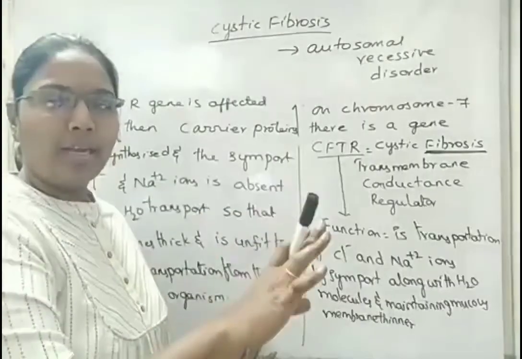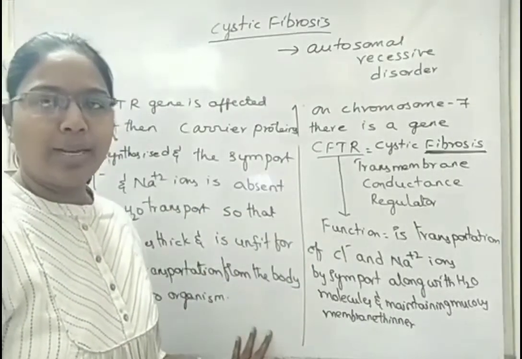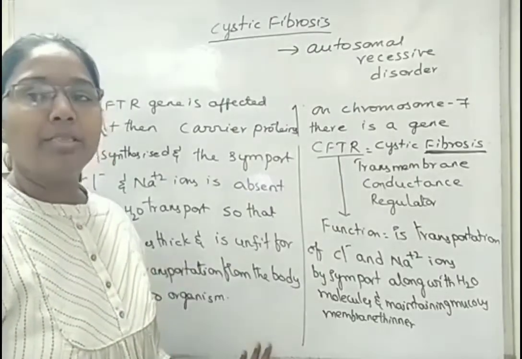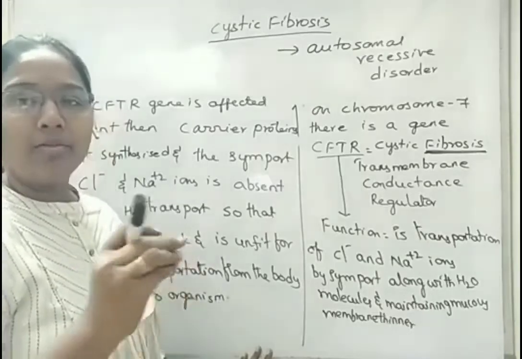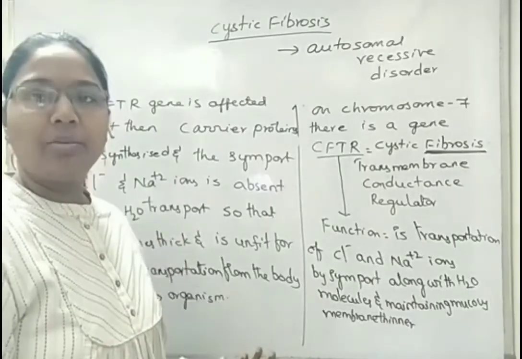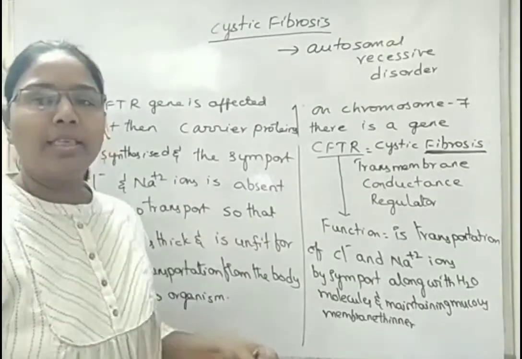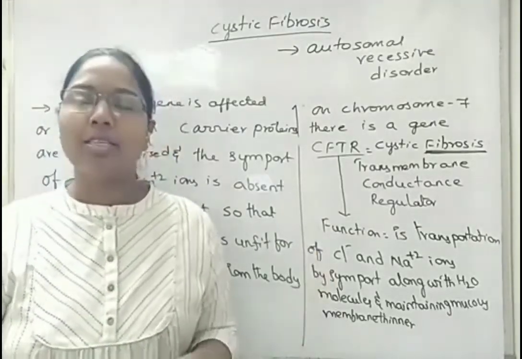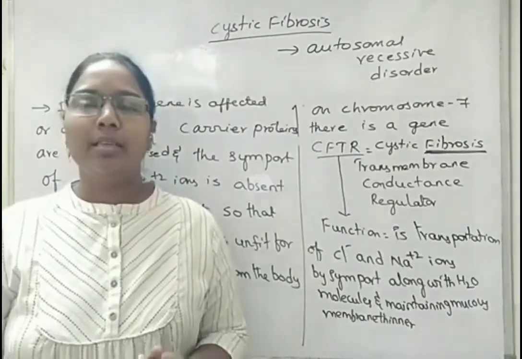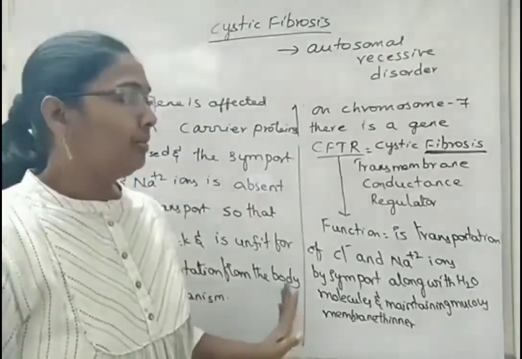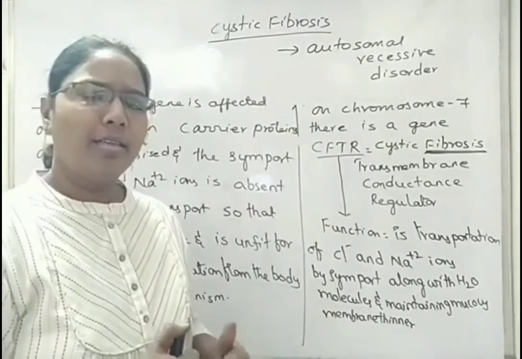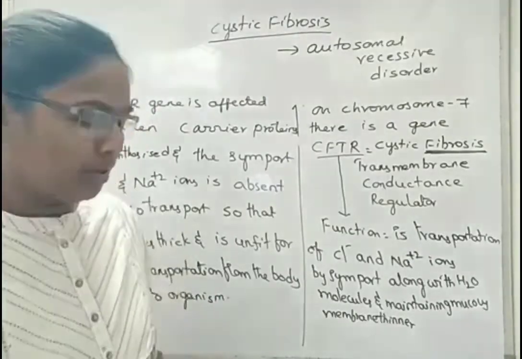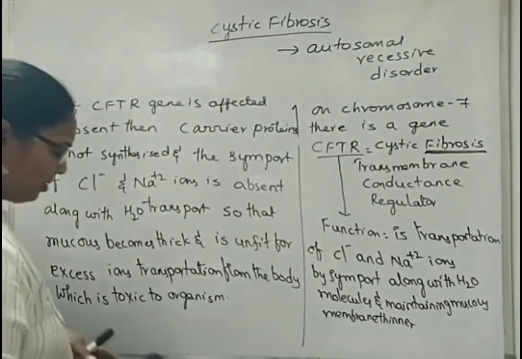Then, I told you one example, that is in case of plants, the transporting plants chapter. Then what is happening to that of human beings or animals? When the intestine is not allowing the transportation of these extra ions from the body, then all the blood and muscles, each and every fluid part or internal visceral organs will be accumulated with this type of ions like chloride and sodium ions, so that the suffocation starts. And also more sodium and chloride ions are majorly increased in the sweat. Okay, so this is the major effect of cystic fibrosis.